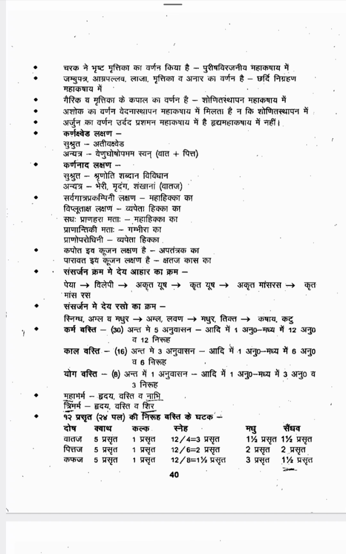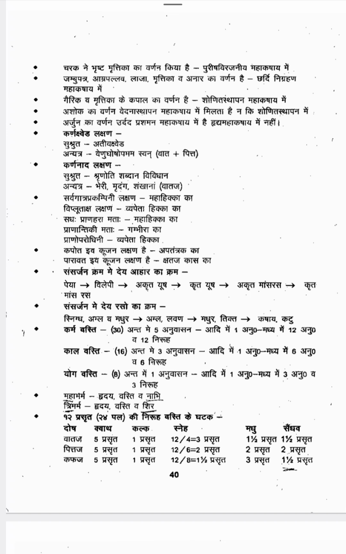Next one is Kapota Eva Kujana. This lakshana you can see in the Apatandraka condition. Then Paravata Iva Kujana you can see in Kshayaja Kasa. Kapota and Parava both indicate pigeon. So based on the term they can ask. Kapota Iva Kujana is mentioned under Apatandraka, and Parava Iva Kujana is mentioned under Kshayaja Kasa.